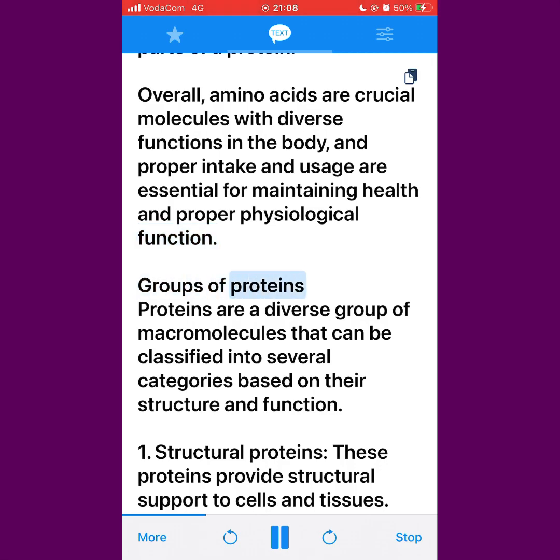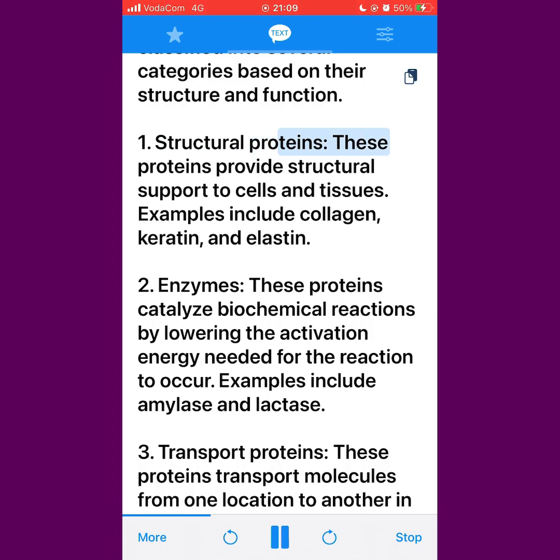Groups of proteins. Proteins are a diverse group of macromolecules that can be classified into several categories based on their structure and function. 1. Structural proteins. These proteins provide structural support to cells and tissues. Examples include collagen, keratin, and elastin.